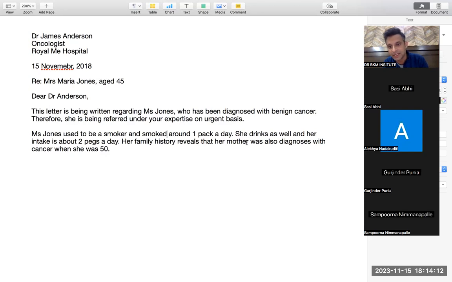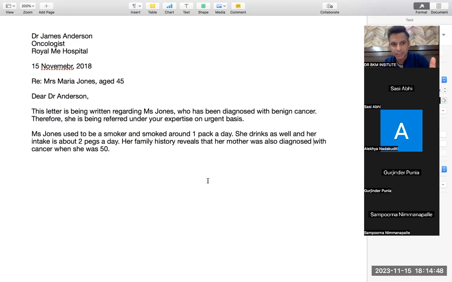Her family history, that her mother was diagnosed, again was also diagnosed. So this is also passive voice. When the passive voice is in the present, has been diagnosed. When it is in the past, was plus third form. That is the only grammar you need to know about OET. S is very important when you are talking about present tense, and in passive voice, has been diagnosed, and in the past passive voice, was diagnosed. Only two grammar points: was plus third form, has been plus third form. Present, past. These are the two grammar things that you have to remember.